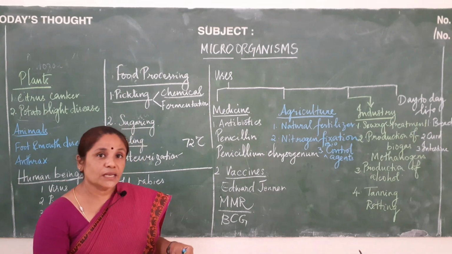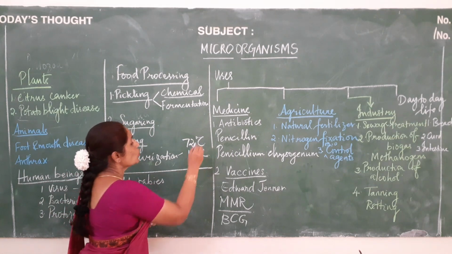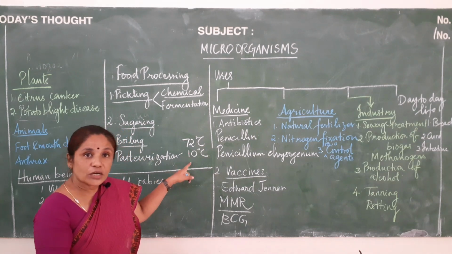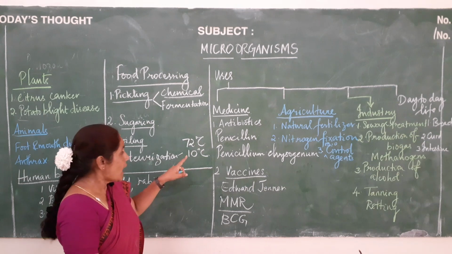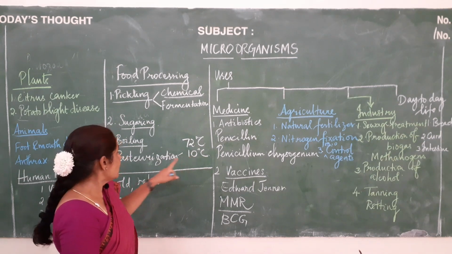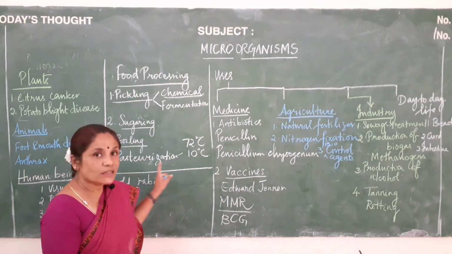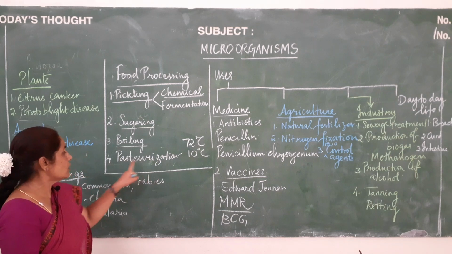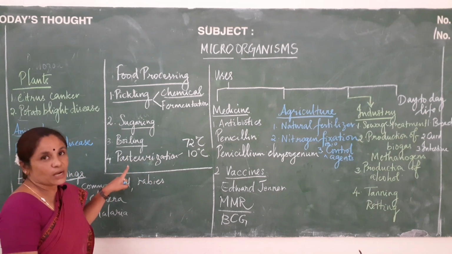Immediately it has to be cooled to 10 degrees centigrade. When it is cooled to 10 degrees centigrade, further growth of any bacteria is prevented and it has to be stored at the same temperature in sterile containers. This process is called pasteurization, and it gets its name because it was discovered by a scientist, Pasteur.